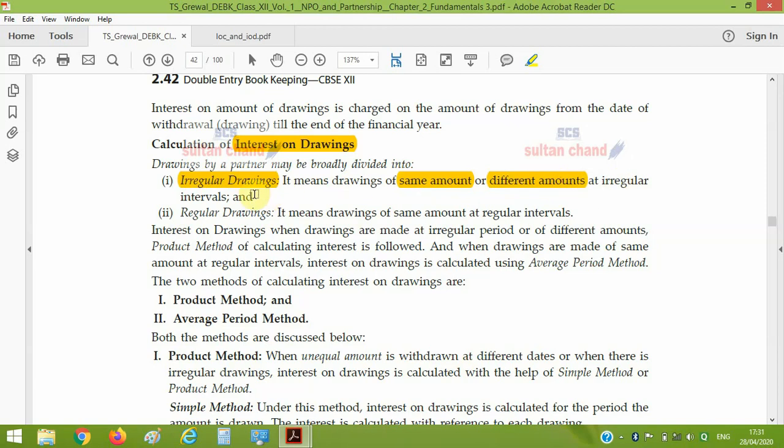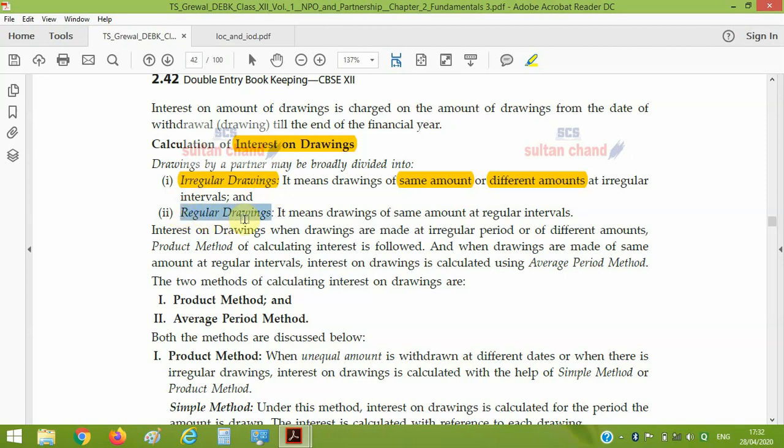Suppose in April a partner withdraws 10,000. In August he withdraws 2,000. In September he withdraws 5,000. In December he has withdrawn 9,000. So it is an irregular amount. Or suppose in all four months I have given, he withdrew 10,000 in each month. In that case the amount is not equal. He has withdrawn in, suppose, April, then in May, then in December. So there is no proper equal gap between two drawings. So it is known as irregular drawings.